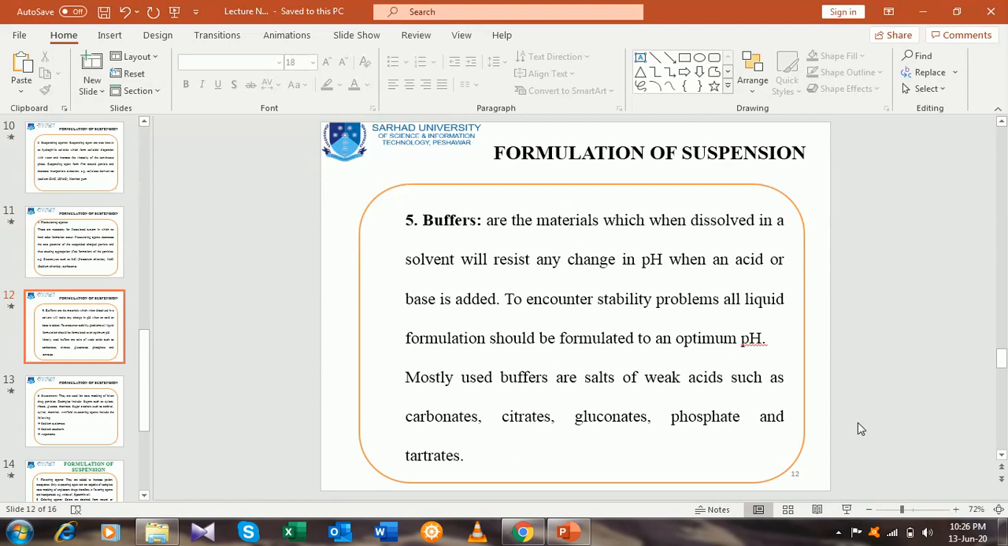Buffer is something else. Buffers are the materials or substances which we add or dissolve in the formulation of a solvent, and they resist any change in pH when an acid or base is added. It means that buffers are the materials responsible for the stability of the pH. No resistance will be shown if we lack any buffer. Buffer is necessary for making a stable pH.